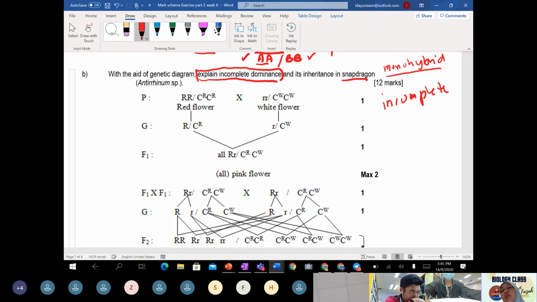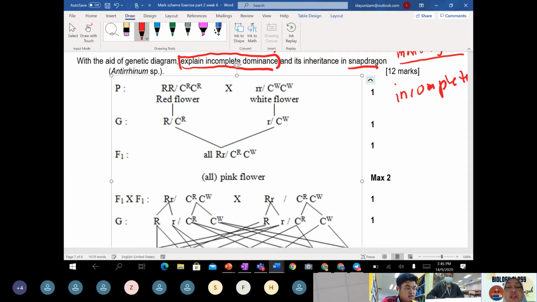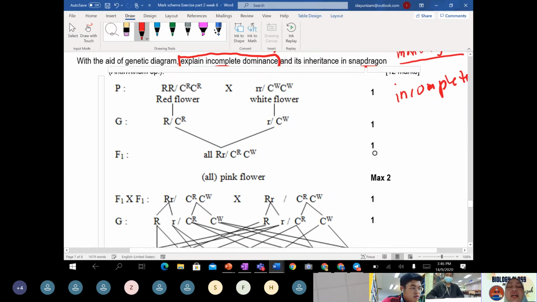Tomorrow maybe we will discuss incomplete dihybrid, using the example of carrot. But I think we just proceed with this one in class.